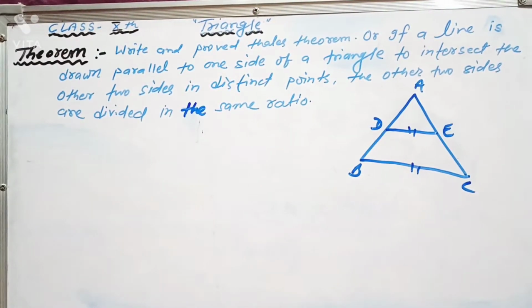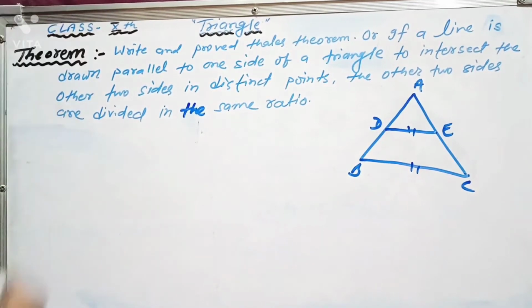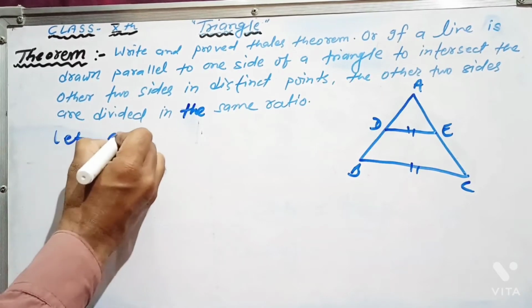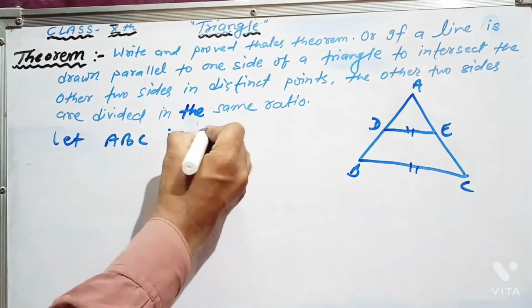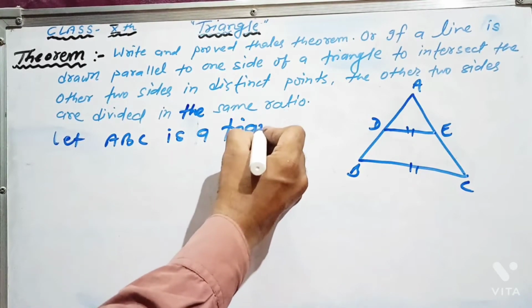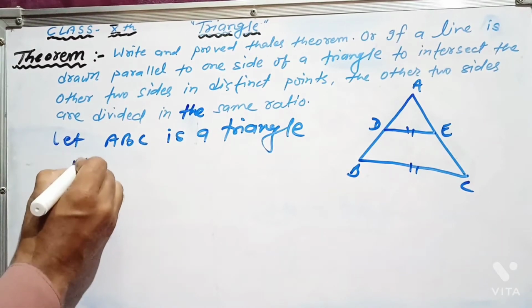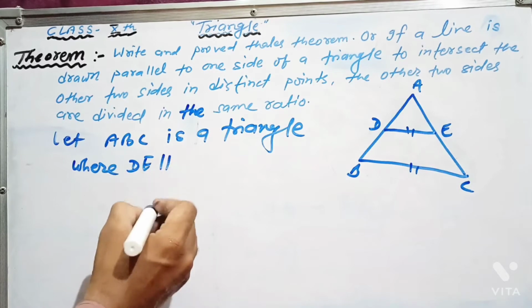So let's prove that. First of all, whatever is given, you write there. Let ABC be a triangle, where DE is parallel to BC.